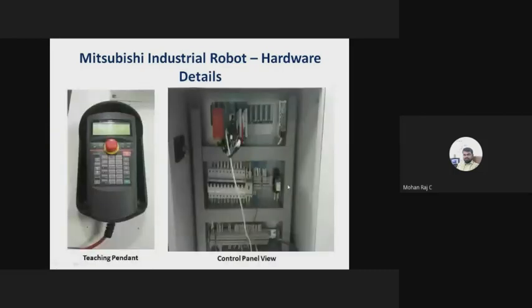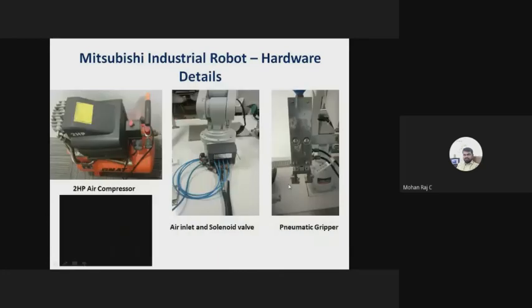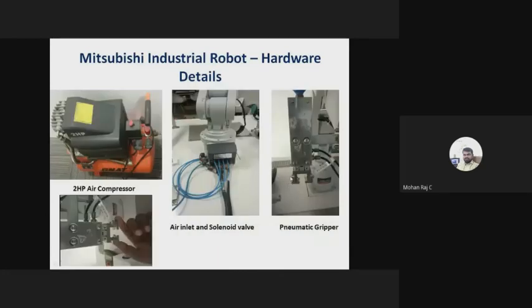I think the next session will be completely about selection of gripper. That will be handled by Dr. Prabhakaran, sir.